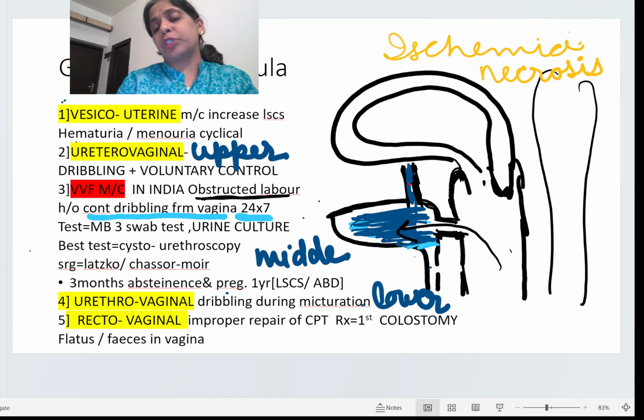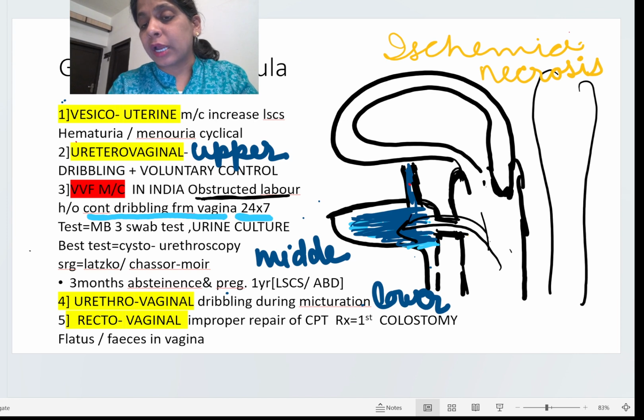A question came long back in NEET PG on how we are going to take the urine culture. As you know, a midstream urine sample is usually taken, but here we will not take that because the midstream urine sample will have vaginal discharge also.